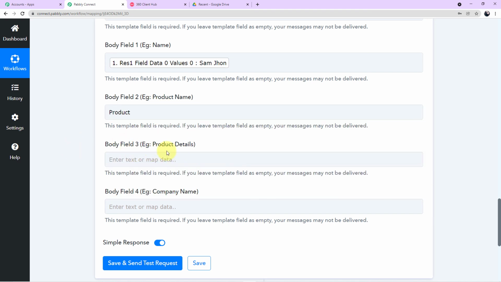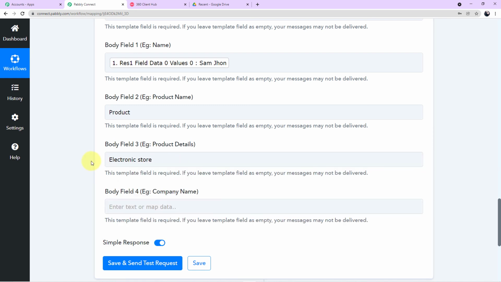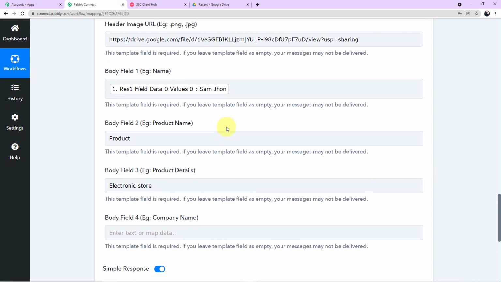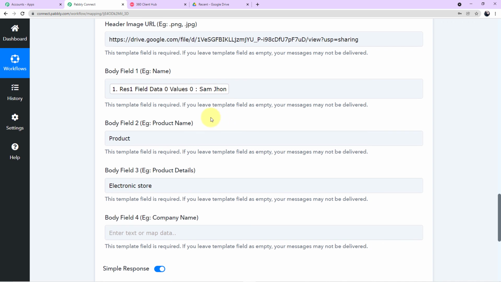Now in body field 3 it is written product details. So what I'll do, I'll write electronic store. Okay. Now guys, these variables I have kept according to my wish, according to my template need. So I am entering the variable details here according to my need again. But when you create your template, it's not necessary to keep any specific number of variables. If you want to keep just one variable for the name,